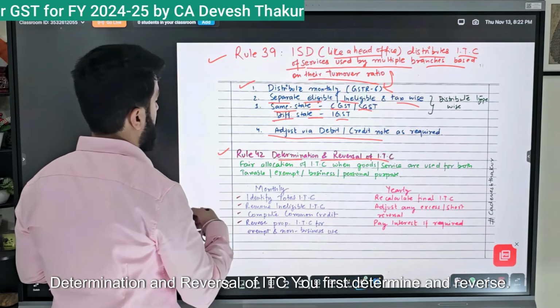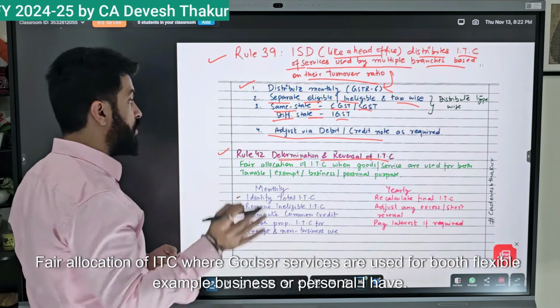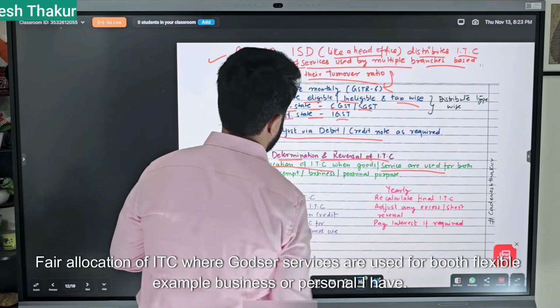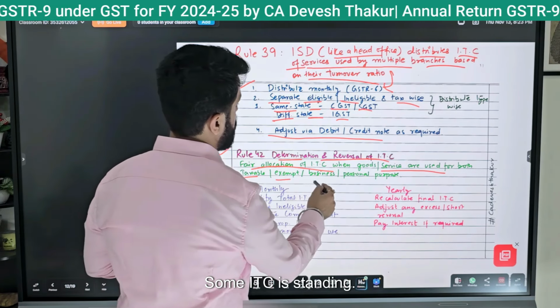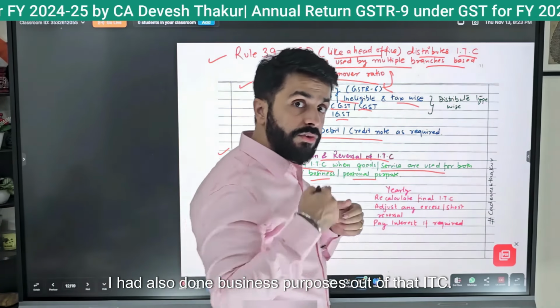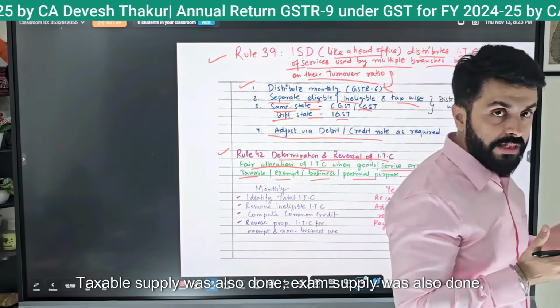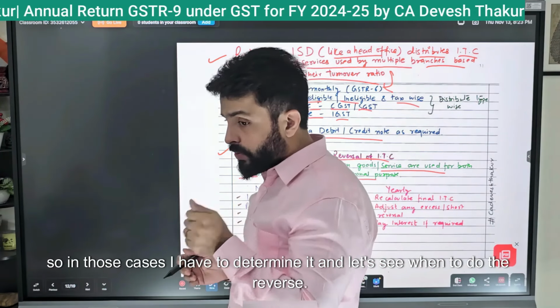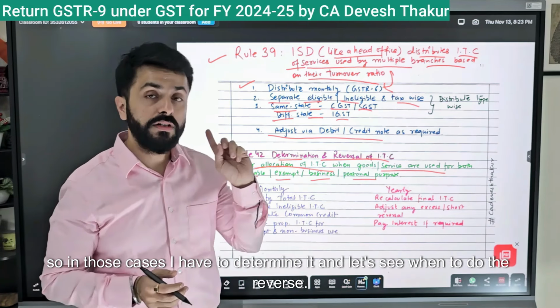You first determine and reverse. Fair allocation of ITC where goods or services are used for both business and personal purposes, for example. I have some ITC standing. I used it for business purposes, and taxable supply was also done. Exempt supply was also done. So in those cases, I have to determine it and reverse.